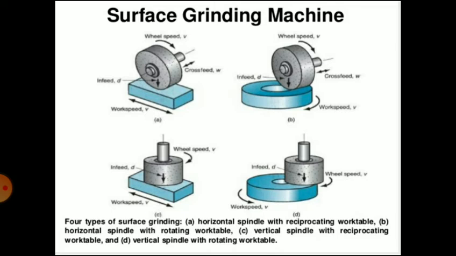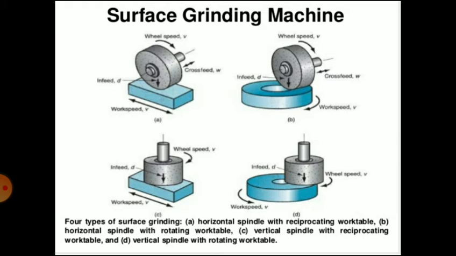First, that is A, is horizontal spindle with reciprocating work table. You can see in diagram A the work table that can be reciprocated. The direction of reciprocation is given. The work is fixed on a table, the grinding wheel is rotated, and the work is fed against the rotating grinding wheel. So that is the first type, horizontal spindle with reciprocating work table.